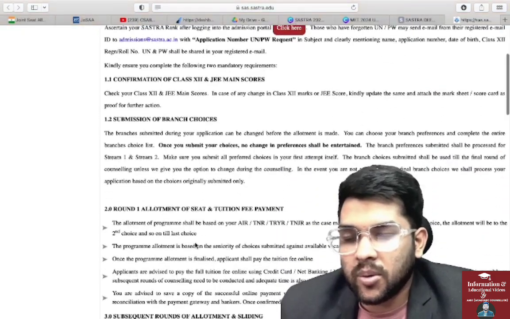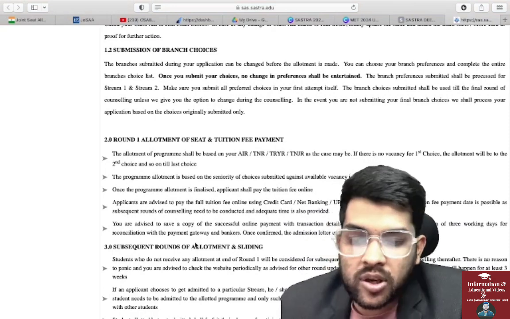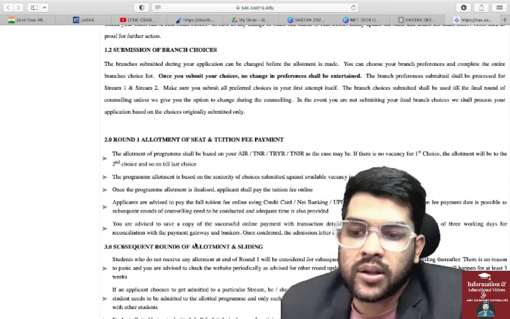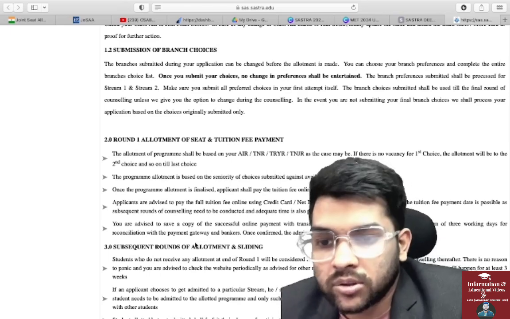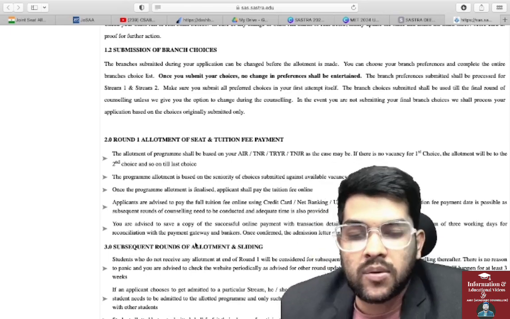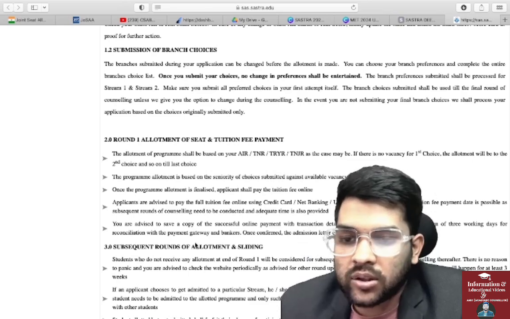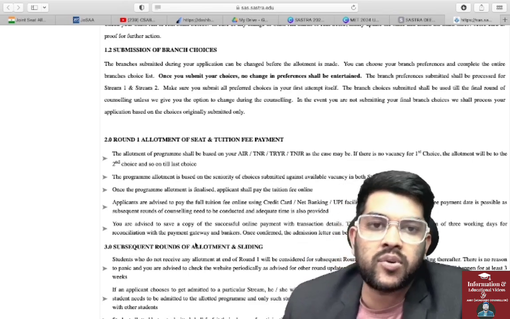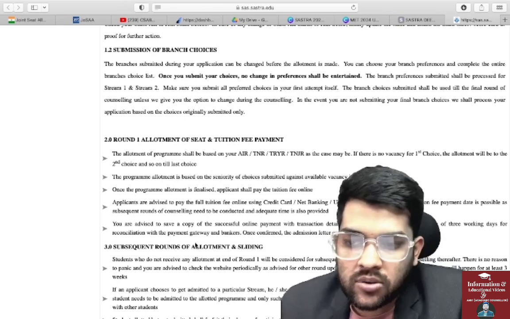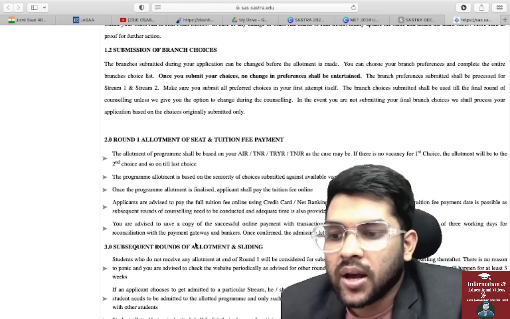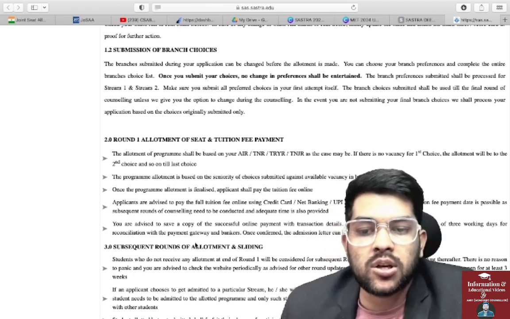Here I am providing you the basic information. Round-wise allotment will be there, and first they will check your AIR, all India rank, then they will check your TNR rank if you are from Tamil Nadu, then they will check your Trichy rank if you are from Trichy district, then your Tanjore rank if you are from Tanjore district. These are the options they will do, and they will select your first choice if it is available. They will allot you, otherwise they will go to the second choice. Like this they will do the counseling process, and the program allotment is based on the best of the vacancy based on the two stream rank.